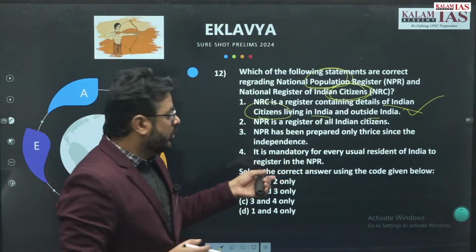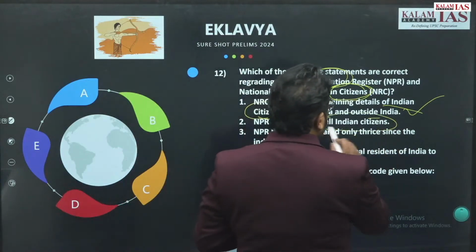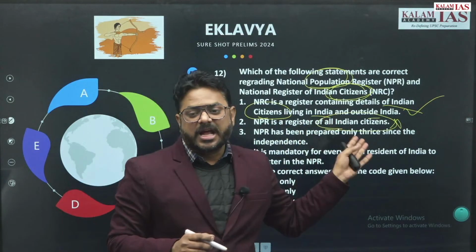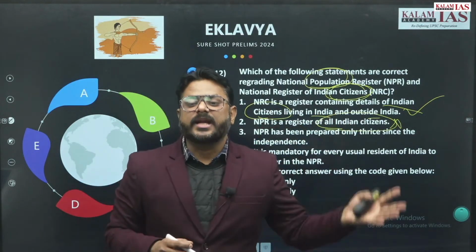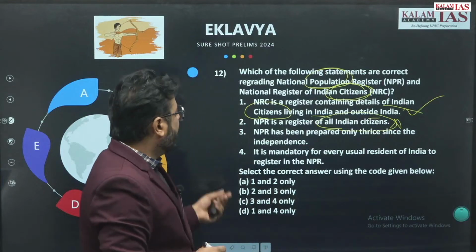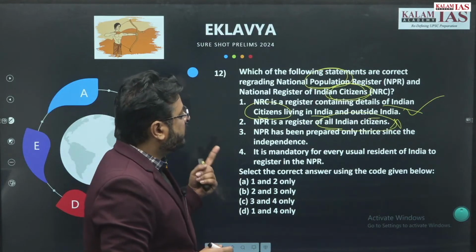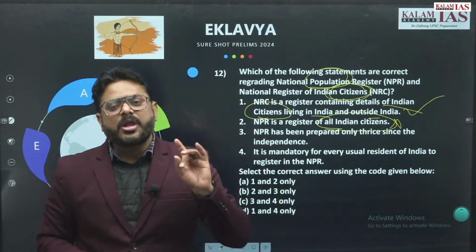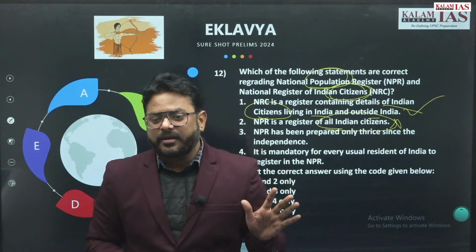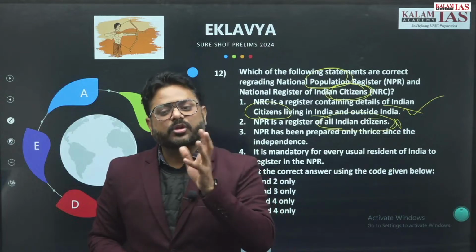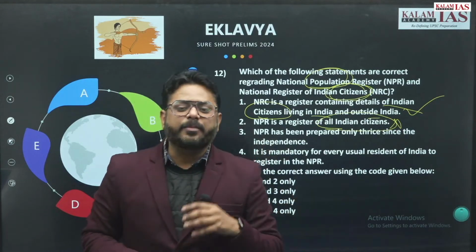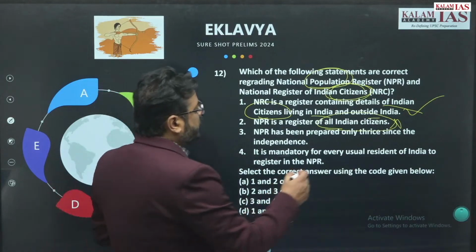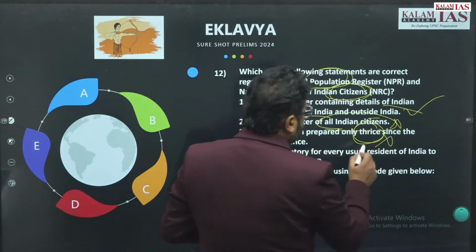No. So this statement is wrong. It will have citizens as well as residents. NPR has been prepared only thrice since independence. Actually NPR has been prepared only once, in 2010, and it was updated in 2015. So thrice is a wrong statement.